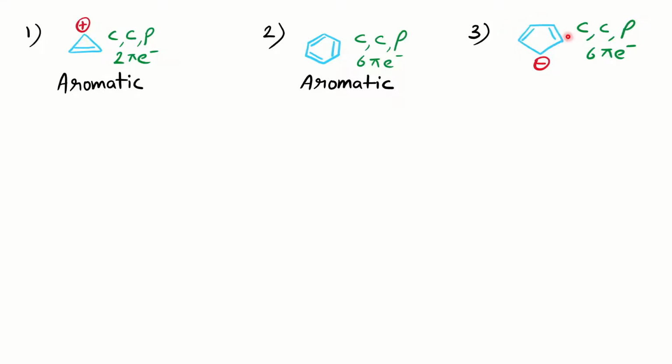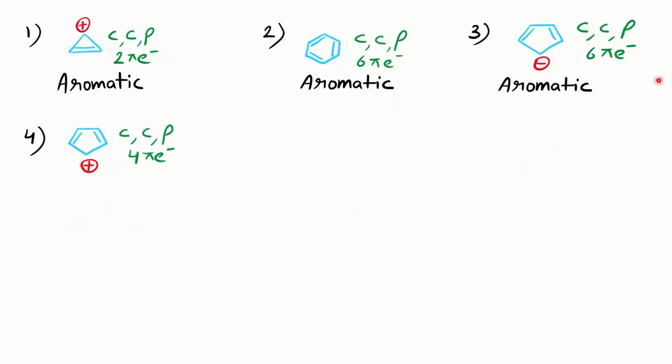So it is a completely conjugated system. It becomes aromatic in nature, with 6 pi electrons, and the molecule is planar, sp2 hybridized. The lone pair present here, this carbon is also sp2 hybridized. So this is aromatic in nature.